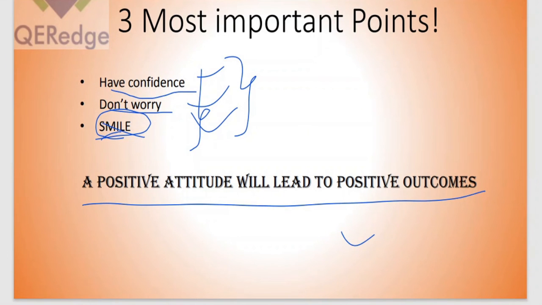This is very true, and it is scientifically established that people who go into the exam with confidence, without any worry, and with a smile on their face do better than people with the same knowledge set who don't. So just practice this. These things also come from practice: having confidence, not worrying and smiling. At least you can practice smiling. Please focus on these points also while you're preparing and while you're giving the exam.